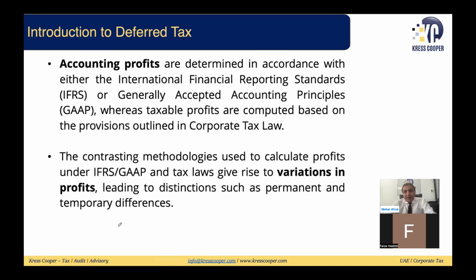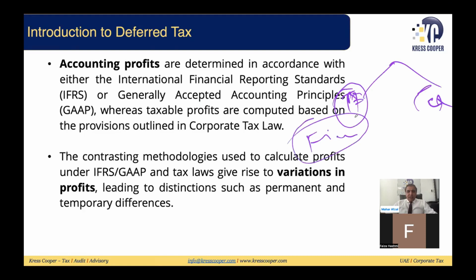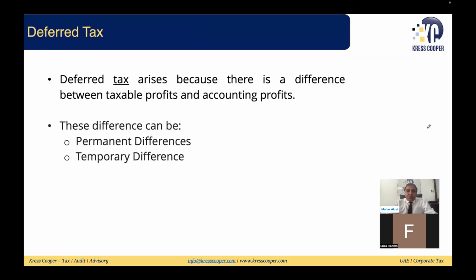These differences can be of two natures. It can be of a permanent nature, it can be of a temporary nature. The permanent nature differences are like fines and penalties. This is the financial statement, as per IFRS. This is as per tax purposes. Fines and penalties will be allowed to calculate the accounting profit. It will reduce the tax base. But fines and penalties will not be allowed to calculate the taxable income by the tax authorities. So this is called a permanent difference.